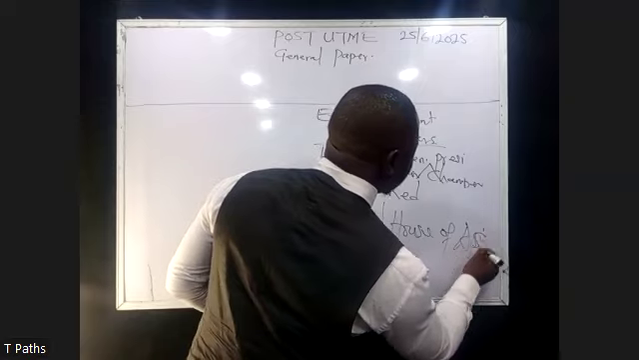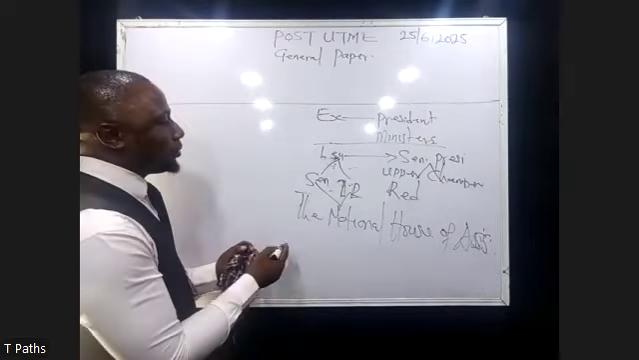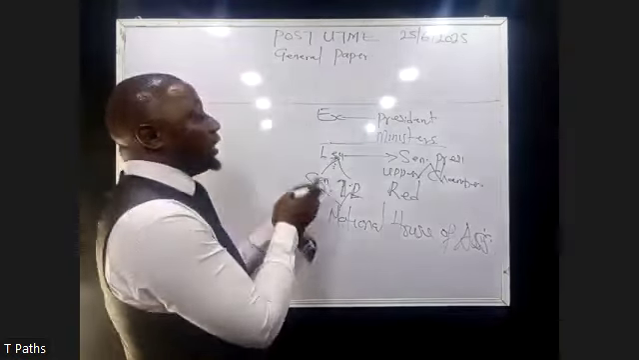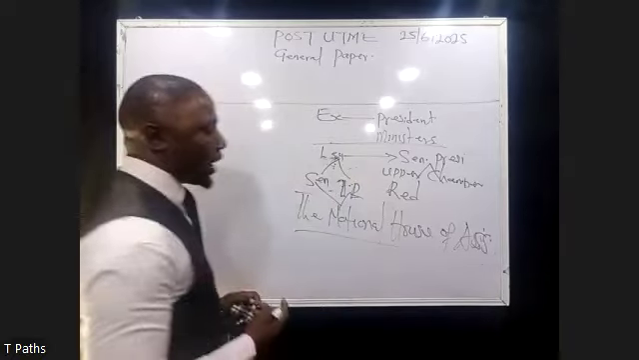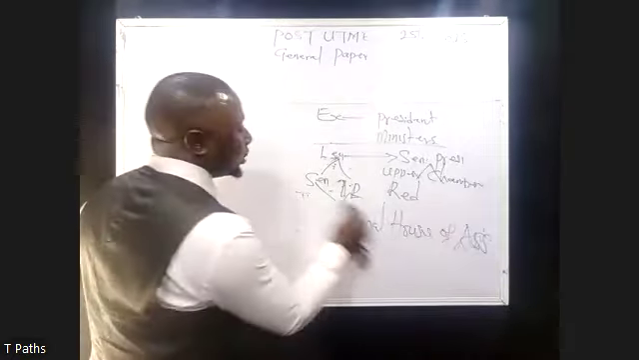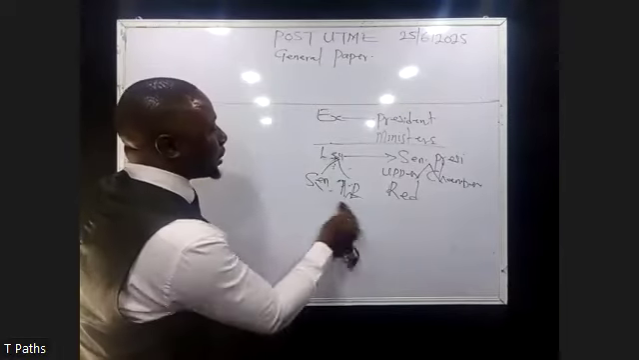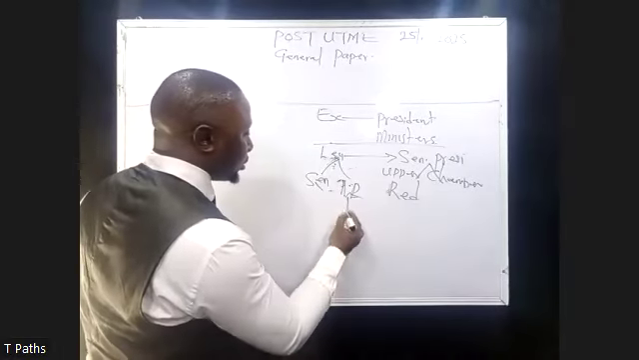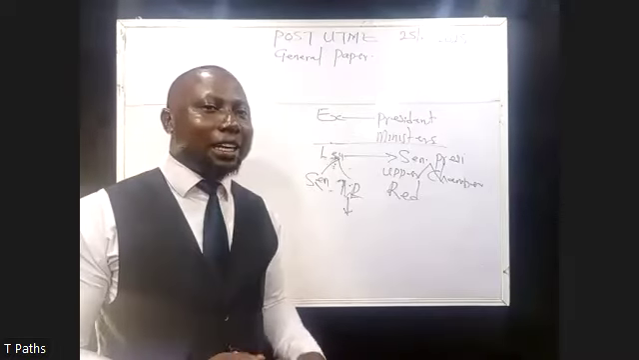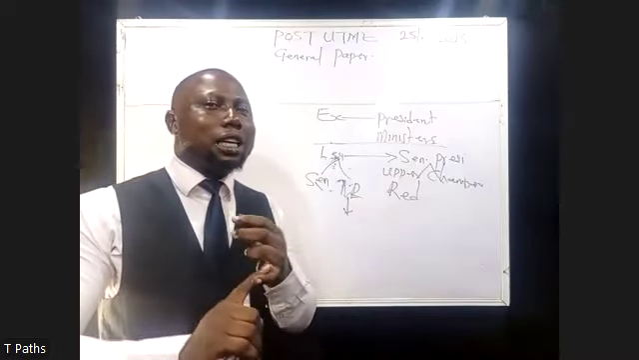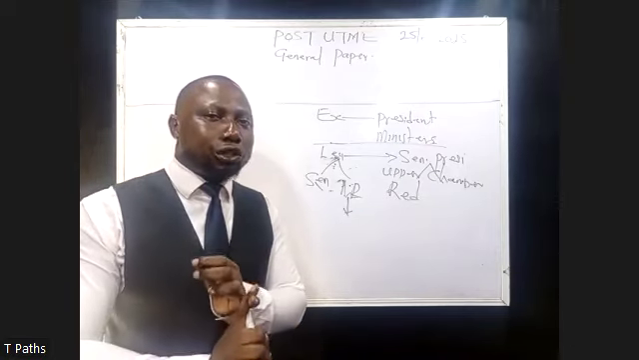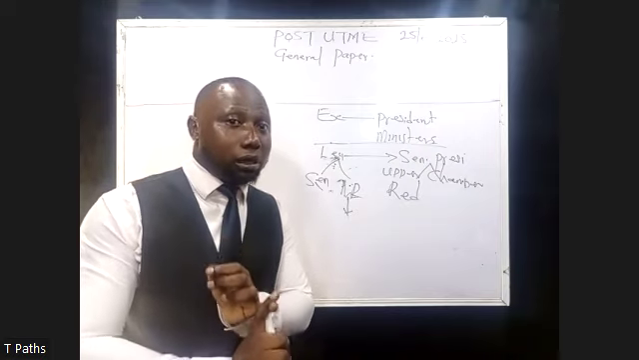Let me just say Assembly: the National House of Assembly. That means the Senate House and the House of Representatives together are called the National House of Assembly. Please get that. Under the House of Assembly, representation is not determined by equality. Rather, it is determined by population in each of the constituencies, right?